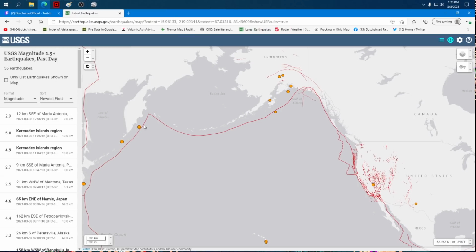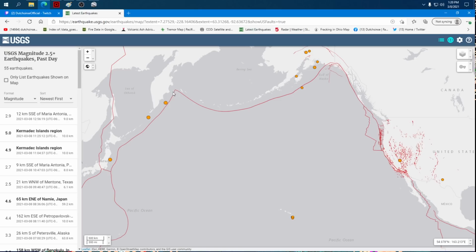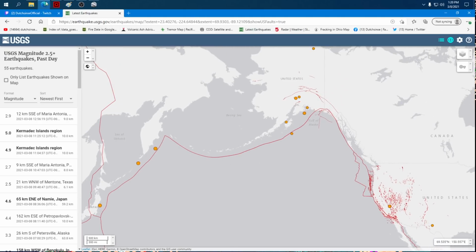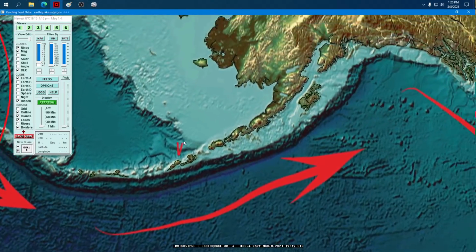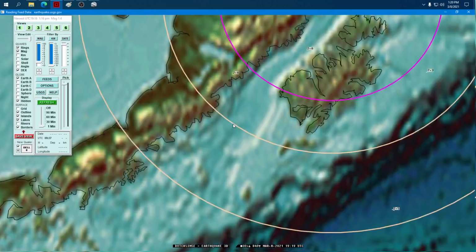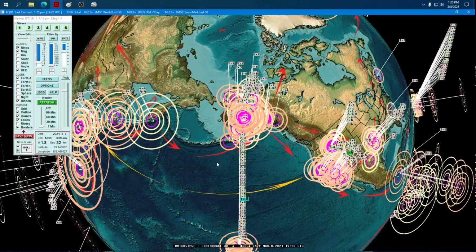There's the red line of the plate boundary. You can see the earthquakes are coming out of Japan and going up to Kamchatka and stopping right about here where the pinnacle tip makes a bend to the east and goes over into Alaska. And that's the open silent zone. And now on the edge of the open silent zone, Veniaminof suddenly blows. And again, it's pretty rare for us to get any volcanic activity up in Alaska at all.